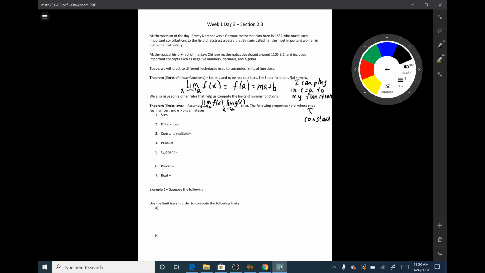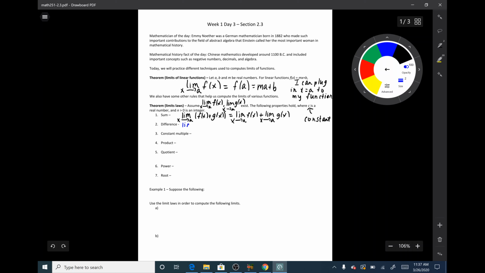Our first rule is called the sum rule. This says the limit as x approaches a of f of x plus g of x is equal to the sum of the independent limits. So I take the limit as x goes to a of f of x plus the limit as x goes to a of g of x. So this is saying the limit of the sums is equal to the sum of the limits, is what this rule is.